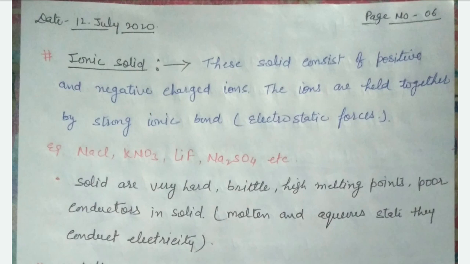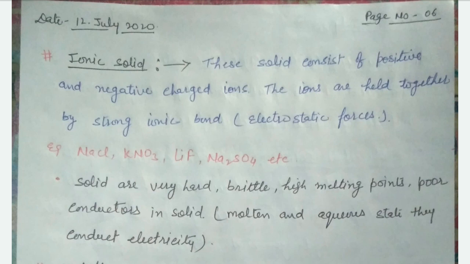The properties of ionic solid: they are very hard. This is because of high electrostatic force, with high melting and boiling point. It is clear. Poor conductor in solid. It is a very important point for ionic solid.